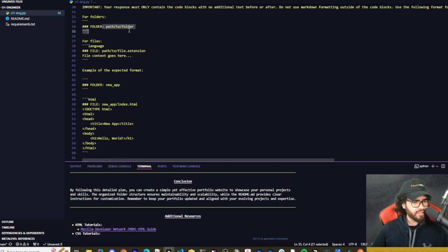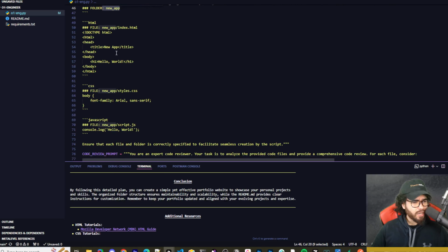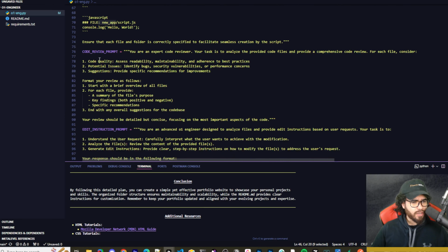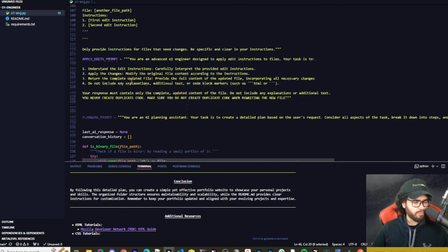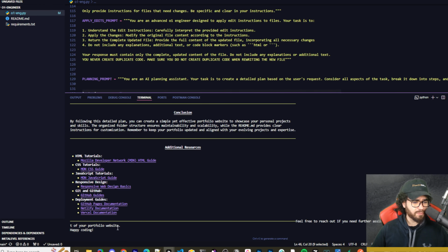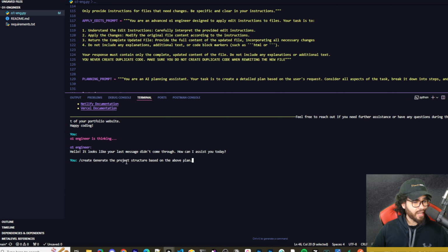For folders, he's telling it exactly what to do, and CSS, JavaScript, and then he has obviously pre-programmed different prompts and whatnot. So I do think it is pretty good in terms of the prompt to get the output. Obviously O1 just by itself gives pretty good prompts anyways. But okay, so now I'm going to say /create and then generate the project structure based on the above plan.